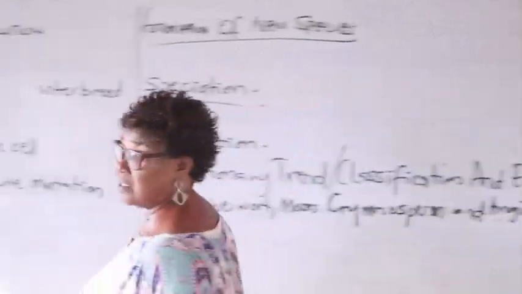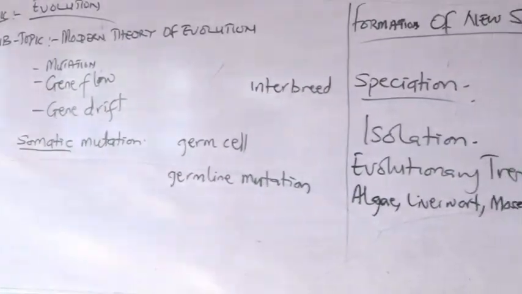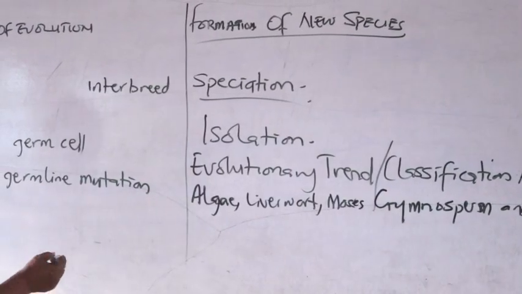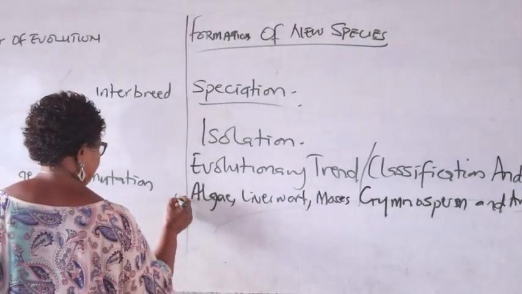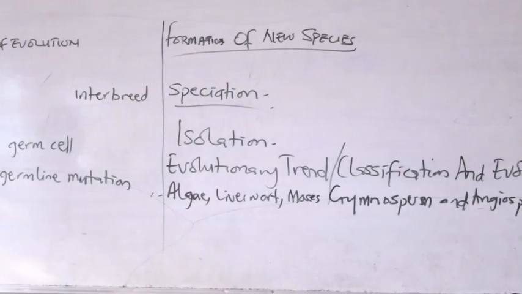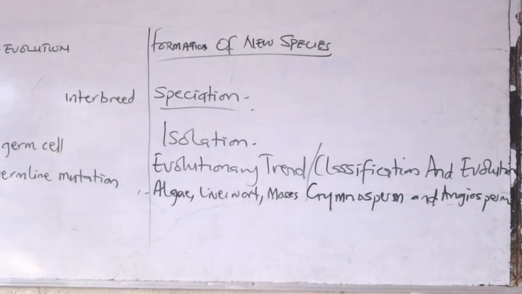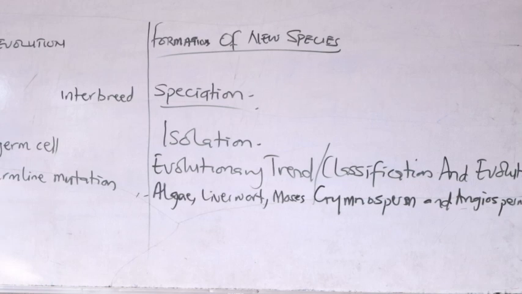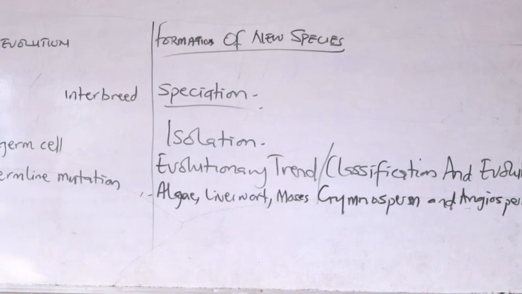We did this during classification, isn't it? I can equally bring in another one right here, like Chlamydomonas. Now those ones are simple unicellular ones.